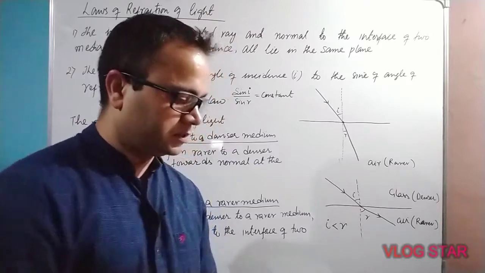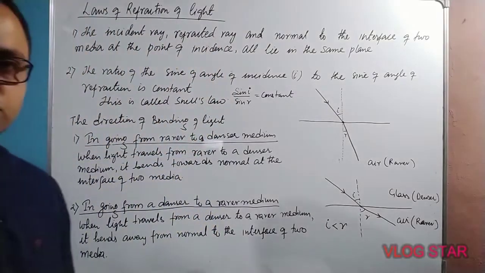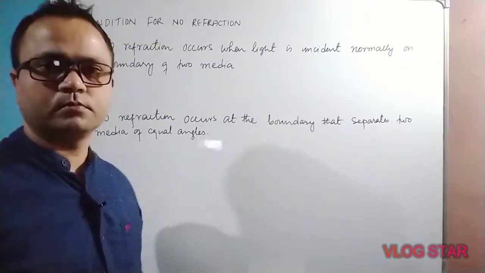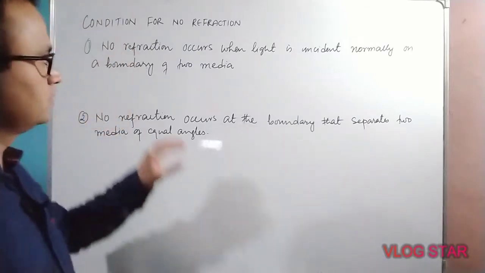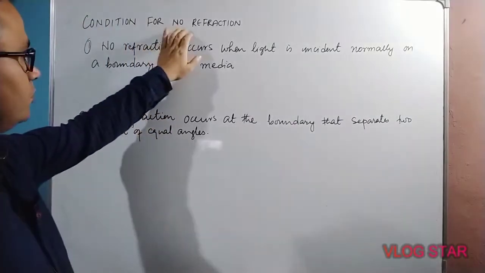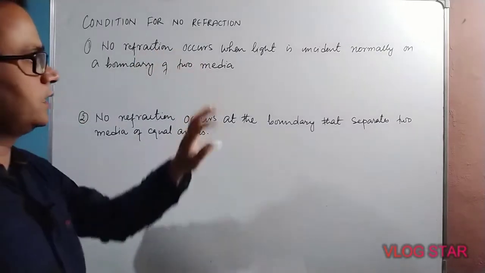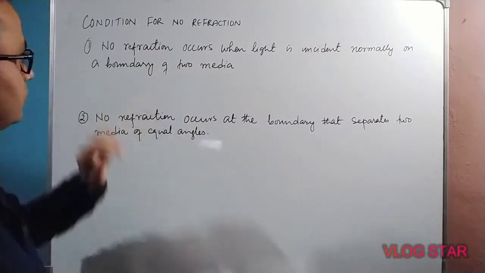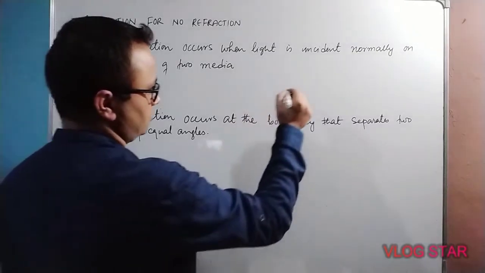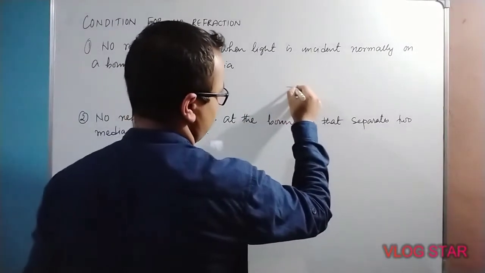Now next is the condition for no refraction. Number one condition: no refraction occurs when light is incident normally on the boundary of two media. This is the boundary of two media.